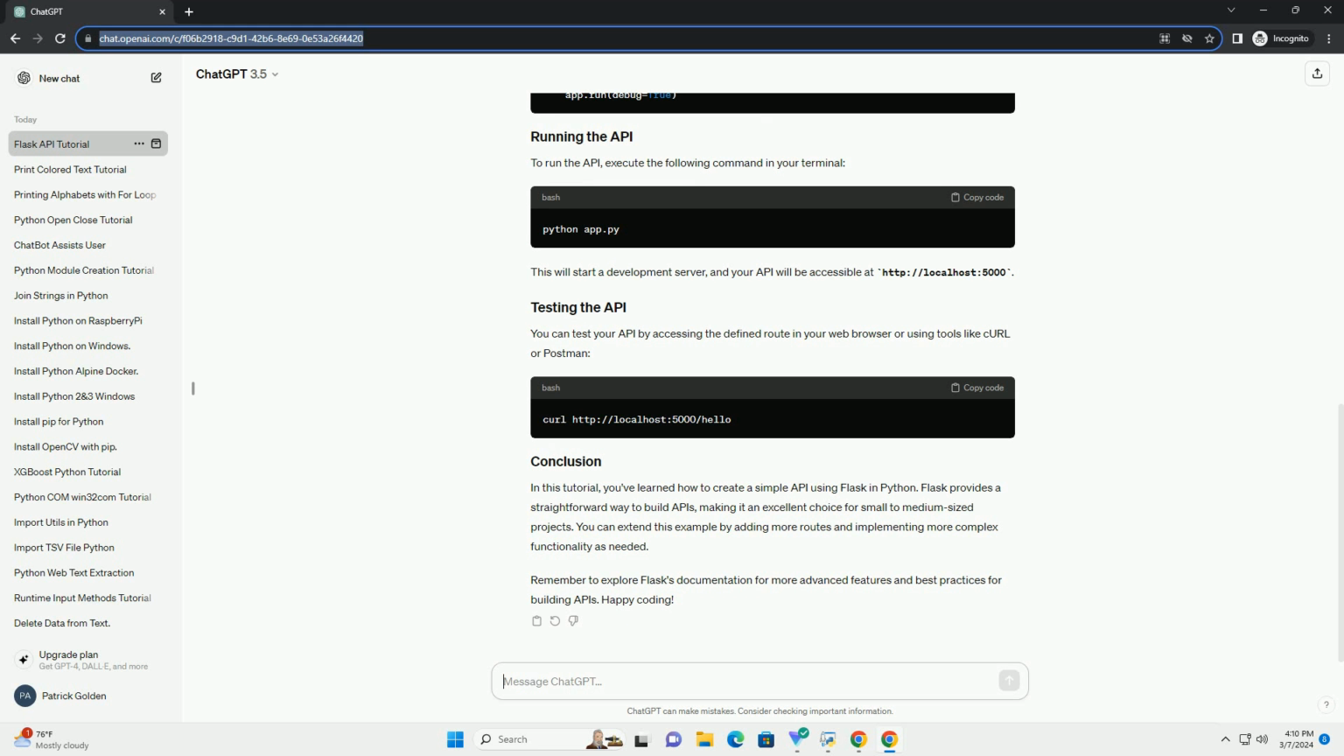In this tutorial, you've learned how to create a simple API using Flask in Python. Flask provides a straightforward way to build APIs, making it an excellent choice for small to medium-sized projects. You can extend this example by adding more routes and implementing more complex functionality as needed. Remember to explore Flask's documentation for more advanced features and best practices for building APIs.